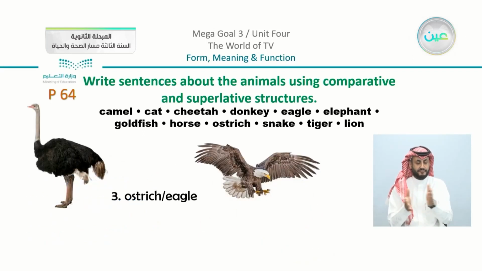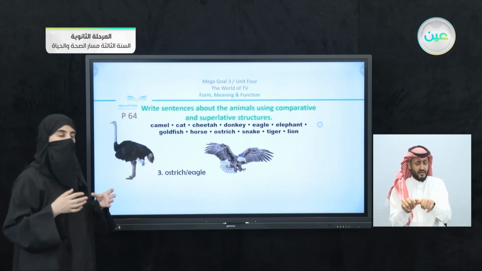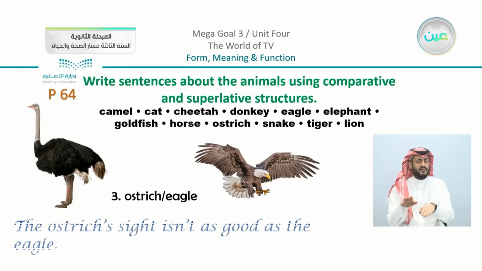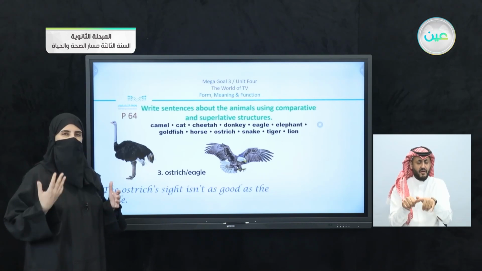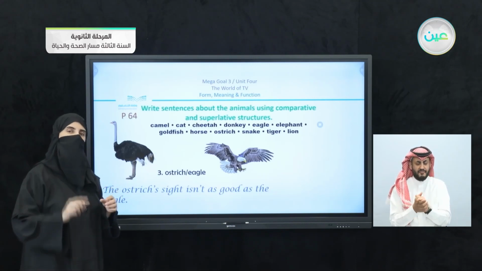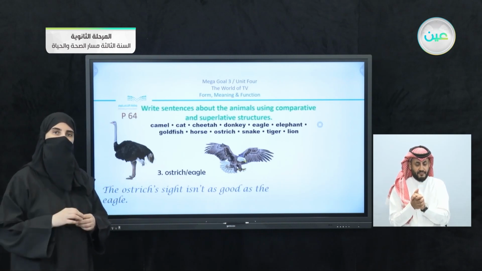We have here the ostrich and the eagle. Now we can say that they are all from the bird types, but how can I compare? We can say the ostrich's sight. Do you remember when we talked about the ostrich in our first unit and said that it has poor eyesight? The opposite, it has very strong eyesight. Or accurate, we can say.